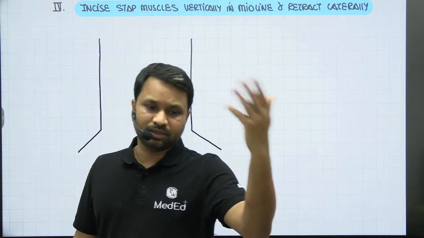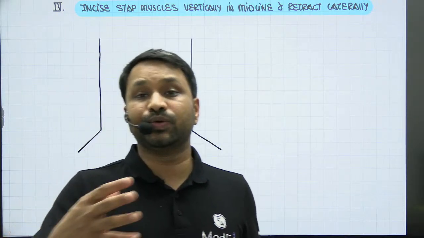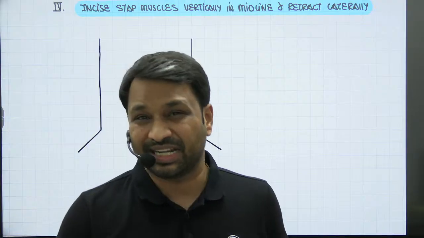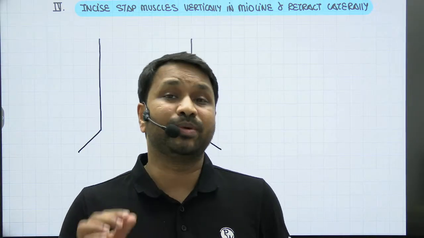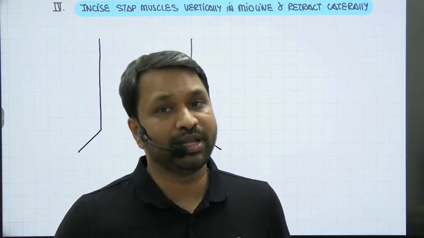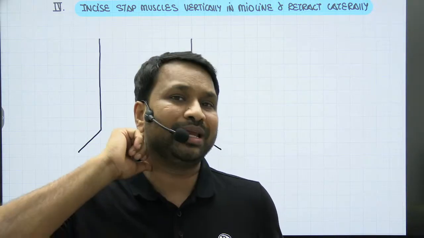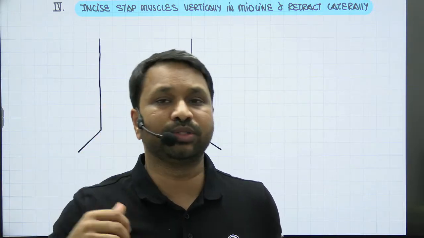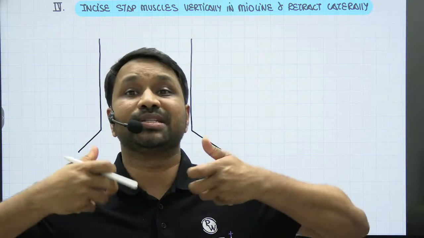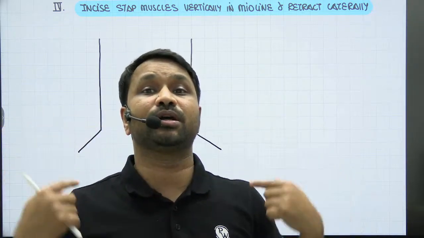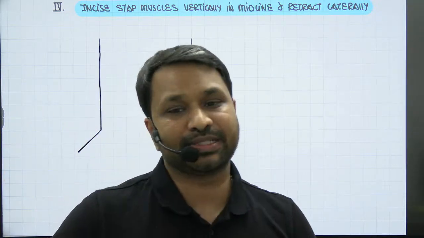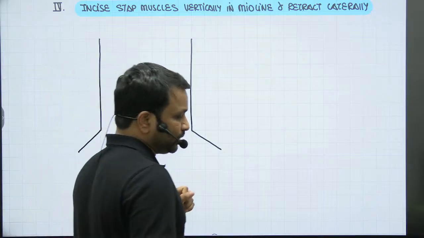Yes, Mansoor, you're correct. You can use a self-retaining retractor, but it causes a lot of trauma. So now we use something called holding pins as well, where you can put a small pin and suture it to the drapes that you have put across. They give you better exposure. It gives you complete exposure, and it is less traumatic than the retractor.